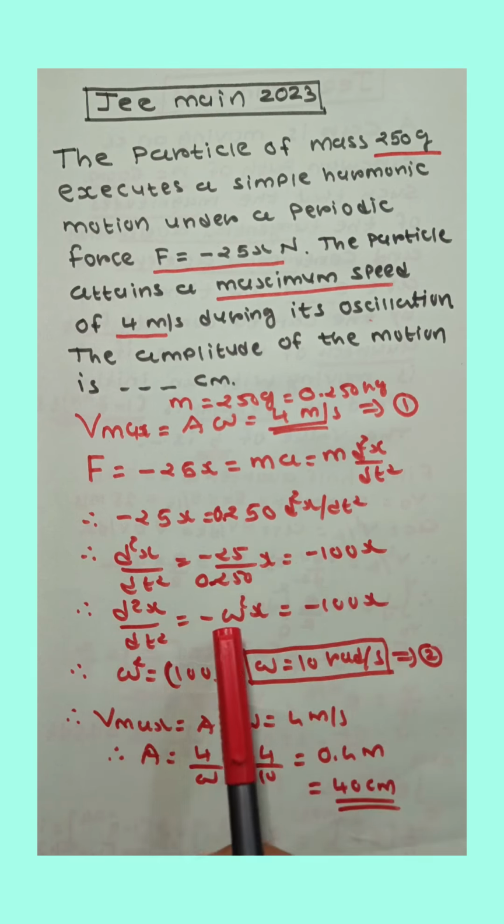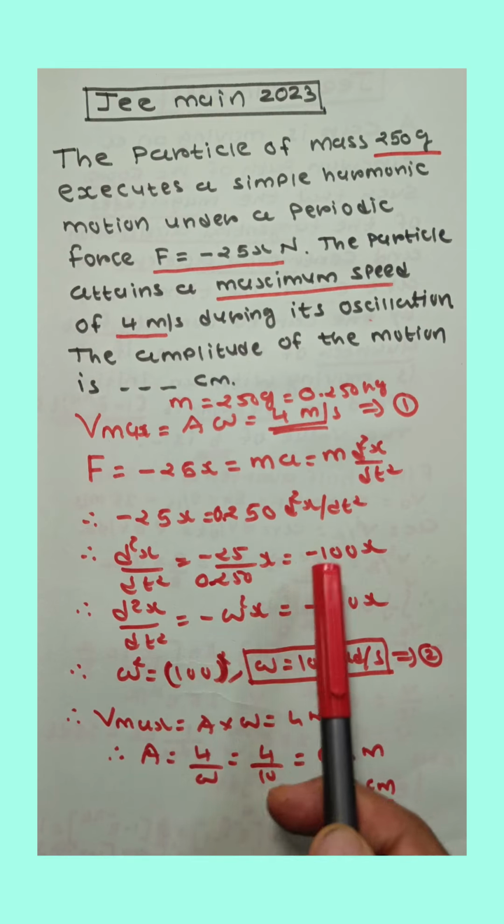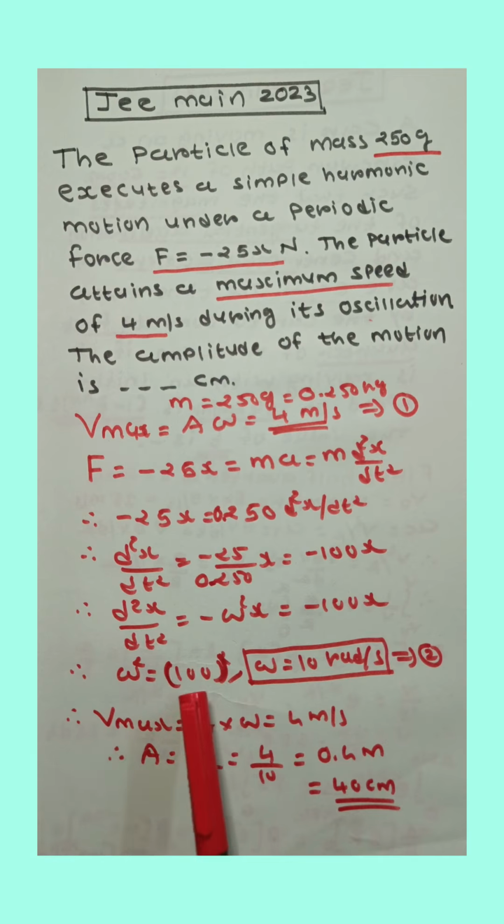Compare with d square x upon dt square is equal to minus omega square x. So here omega square is equal to 100. So omega is 10 radian per second, equation number 2. Now from the first equation, Vmax is equal to A omega is equal to 4. So A is equal to 4 by 10, 0.4 meter. It means 40 centimeter. Thank you.